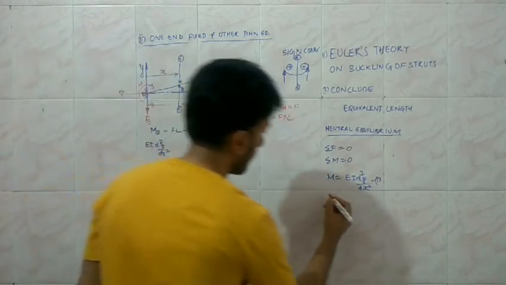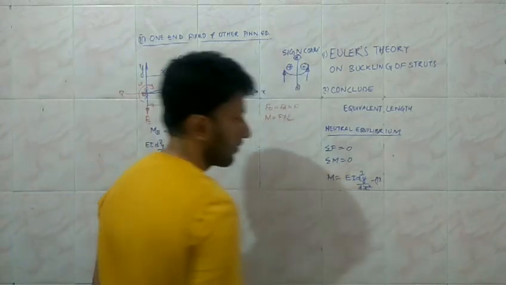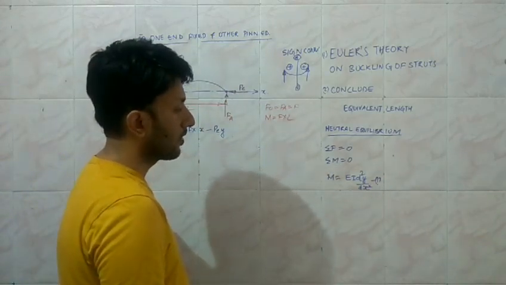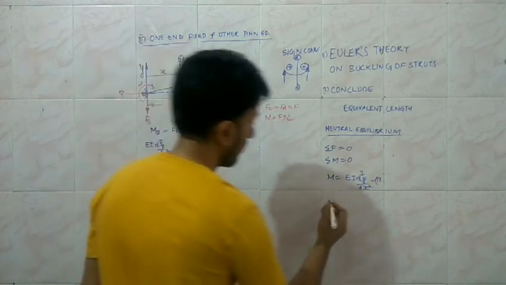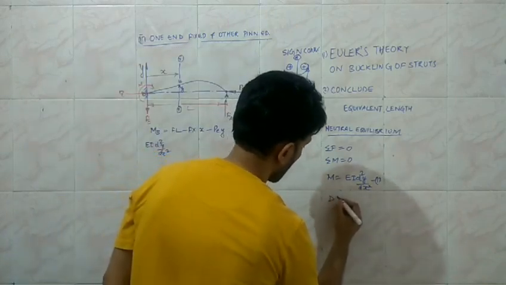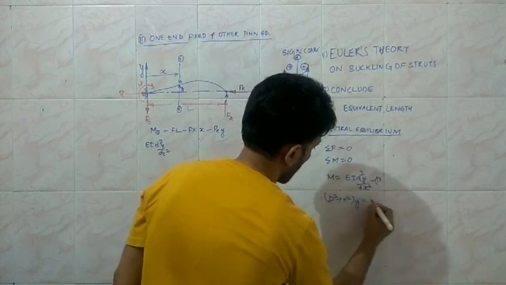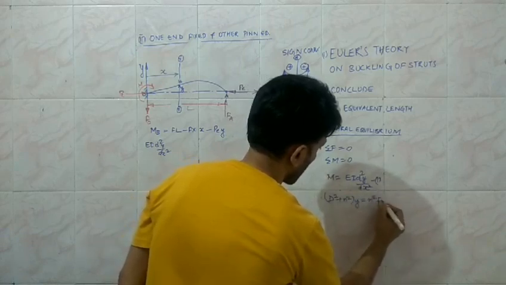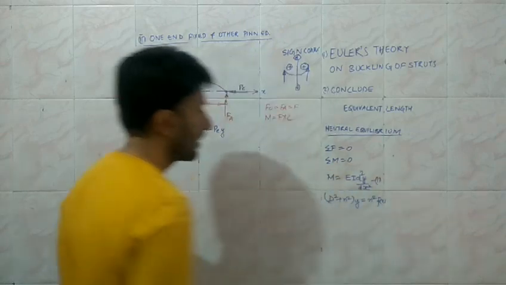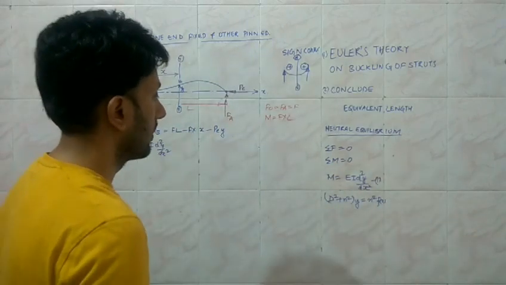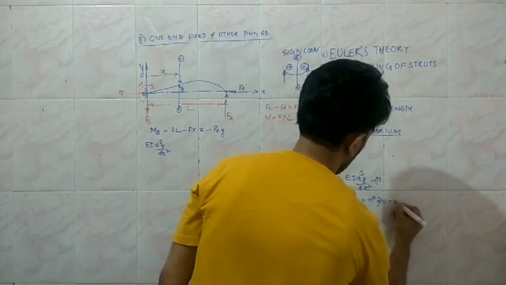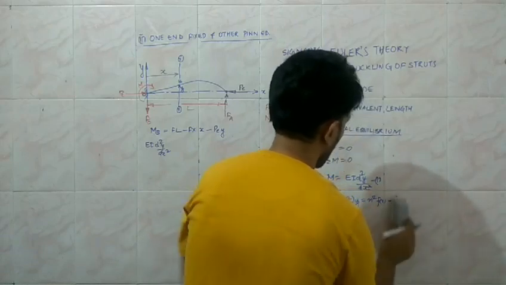And the standard form, as I have already told, for the linear second order differential equation, whether it is homogeneous or non-homogeneous, is of the form d square plus n square into y is equal to n square into any function of x. This is for the non-homogeneous equation. So say this is equation number 2.